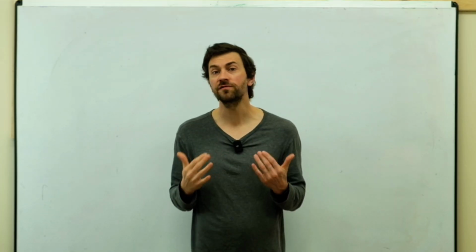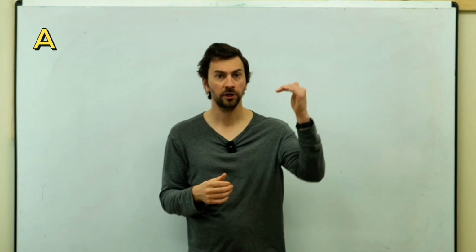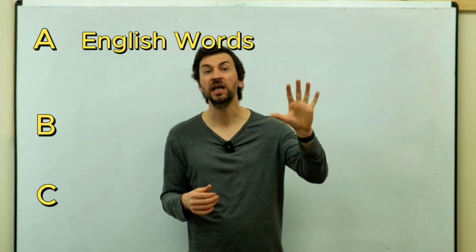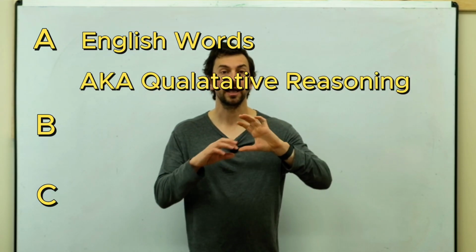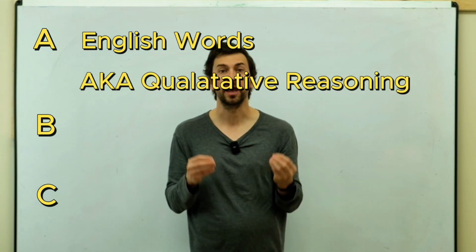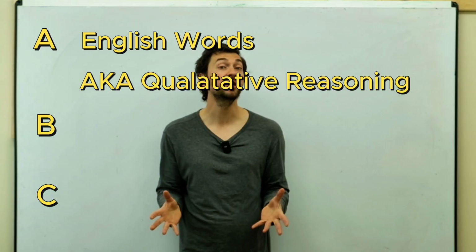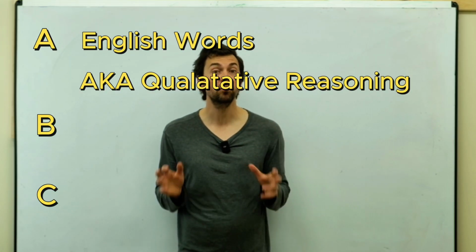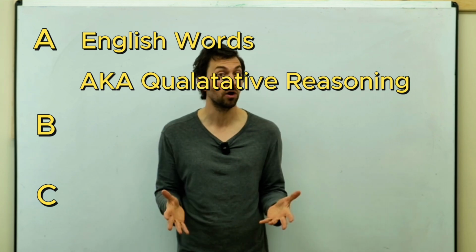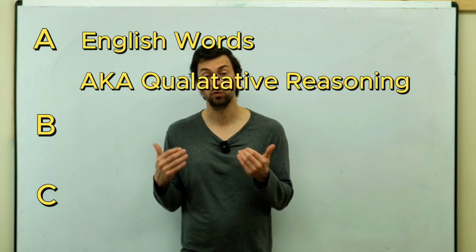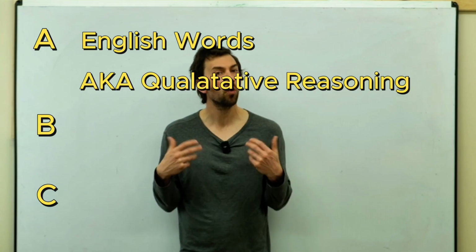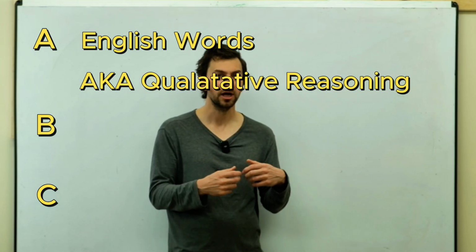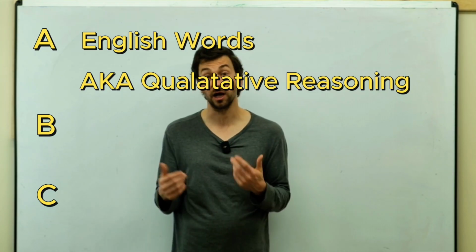So this question always follows a three-part journey. 1, 2, 3. The first part is where you have to use English words. It'll say, here's the situation, what's going to happen, and justify using qualitative reasoning beyond using equations. So for these questions, if you wrote down an equation, you'd get the answer wrong. You need to use English words and logic and qualitative reasoning, kind of like this is bigger, so that's bigger, or this is a quantity, so that's a quantity kind of language.